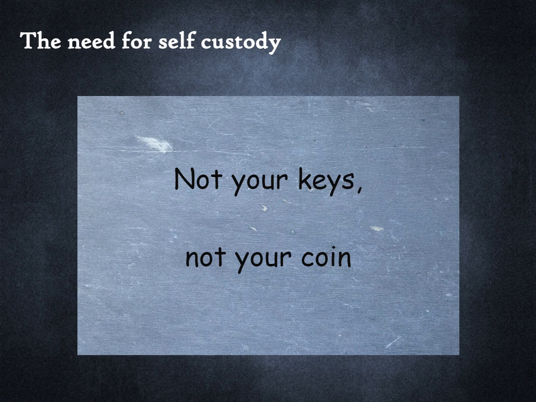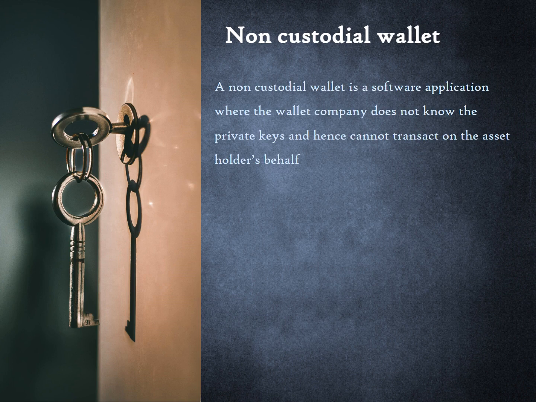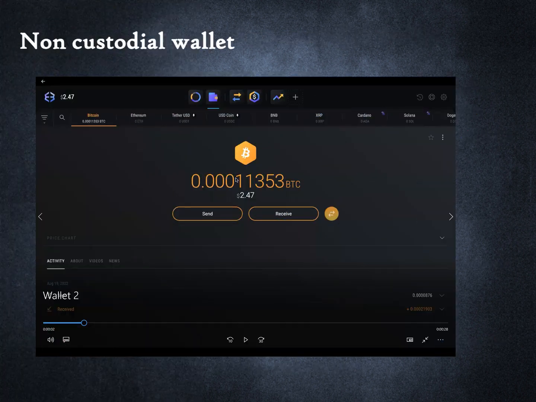While custodial wallets may be satisfactory for a vast majority of people, some people have a strong preference for owning their own private key. Building on the parallel of valuable family jewelry being held at a bank's locker, self-custody would mean that the owner of the jewelry holds the key to the locker. A non-custodial wallet is a software application where the wallet company does not know the private keys and hence cannot transact on the asset holder's behalf. Put another way, the crypto asset owner has self-custody. The private keys and associated seed phrases reside in the hardware of the wallet user. The wallet company does not store the keys or the seed phrase in its systems. Earlier in the course I had demonstrated how I downloaded a wallet app called Exodus onto my computer from the internet. This was a non-custodial wallet.